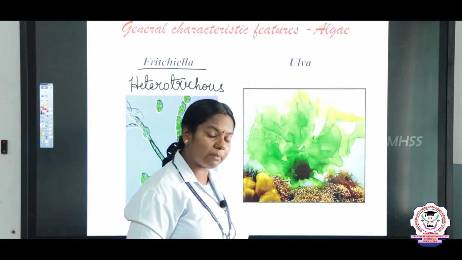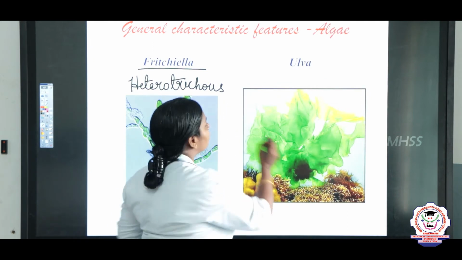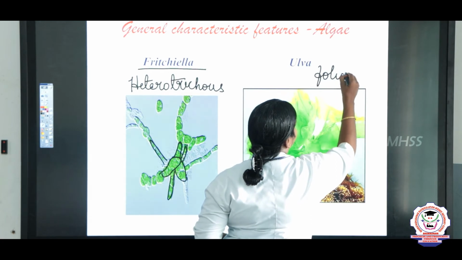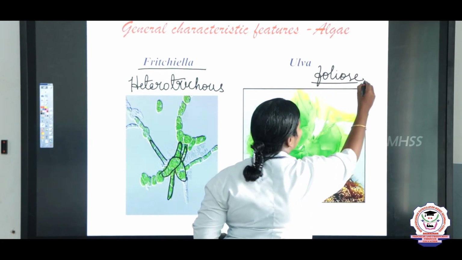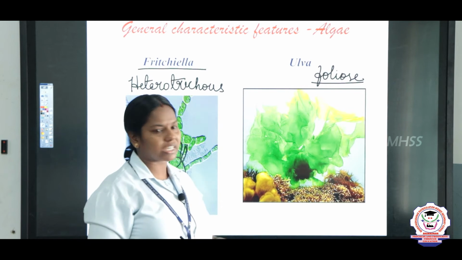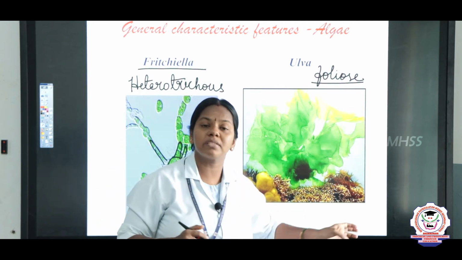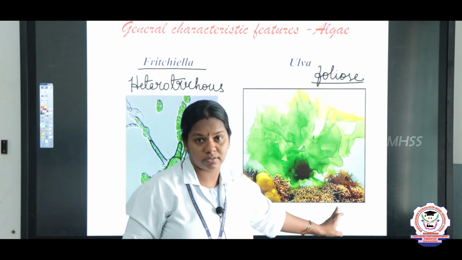Next one is Ulva, right? Ulva, it is an example for foliose algae. What do you mean by foliose? Foliage, a leaf-like structure. So this algae resembles a leaf. So it comes under the category foliose, right, children?